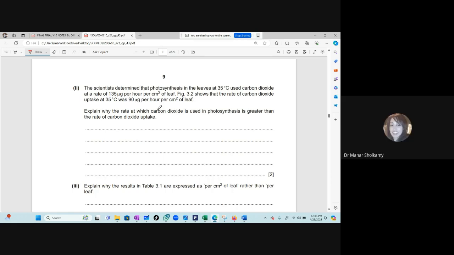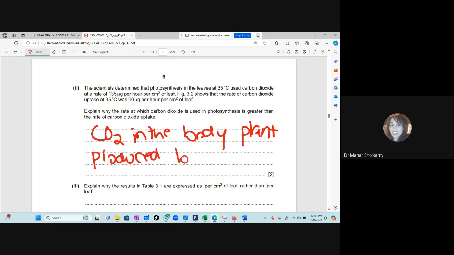What will you say here? Yes, I have carbon dioxide already in the body of the plant, because the plant is always respiring, morning and night. Okay, so the carbon dioxide is already in the body of the plant. The carbon dioxide is produced by what? By respiration, day and night, all the time. So even if I do not absorb any carbon dioxide, I already have some carbon dioxide in my body, and I'm going to use it in photosynthesis.